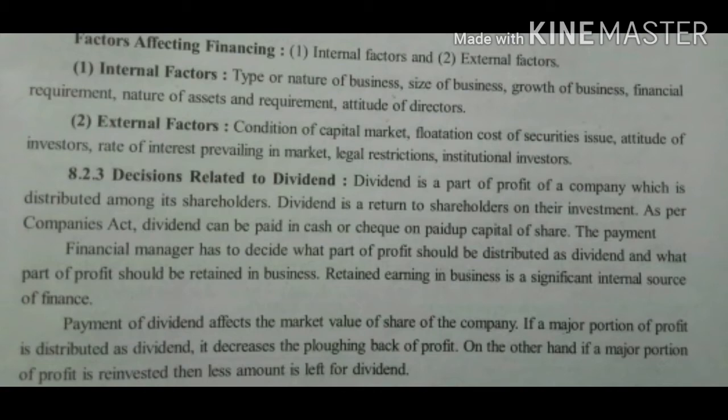Shareholders buy shares with some assumption of returns. Dividend is the part of profit that the business unit gives to the investors. Dividend can be paid from the profit. The finance manager decides the rate of dividend. After deciding the amount to be retained in the business, the finance manager decides the amount to be paid as dividend from the remaining profit.